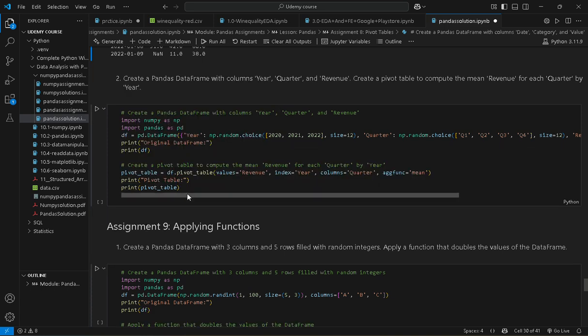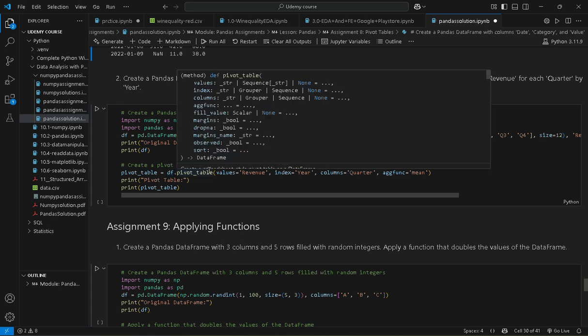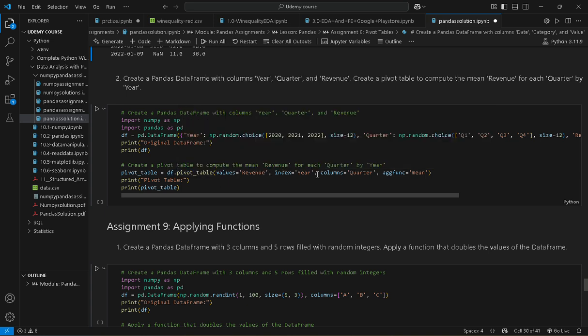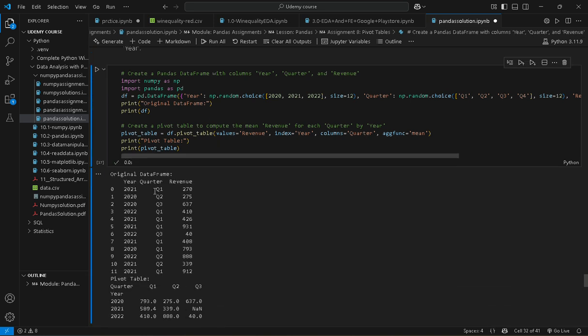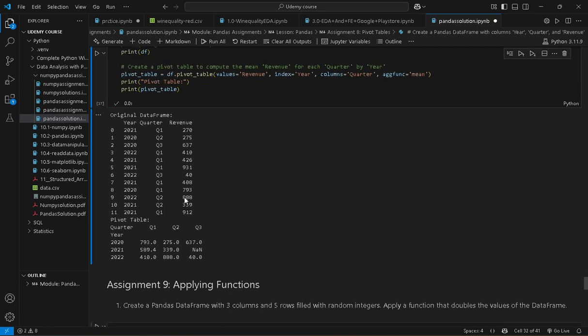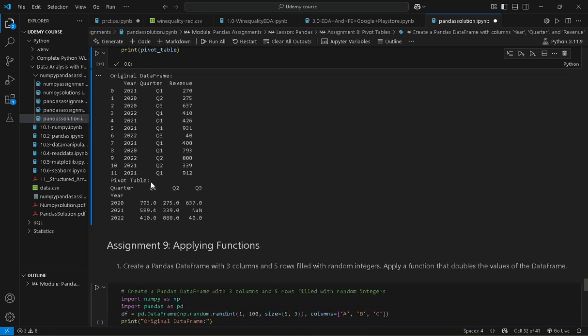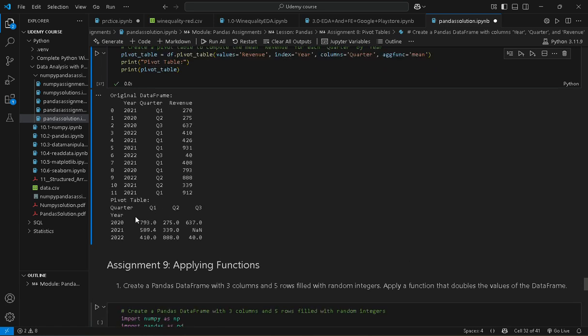So pivot table equal to df.pivot_table function, values equal to revenue, index equal to year, columns equal to quarter, aggregate function we have to calculate the mean. So let's check the output. This is our data frame, year, quarter and revenue. We have to calculate our mean of the year 2022 with quarter 1 having 793 mean, and quarter 2 and quarter 3.